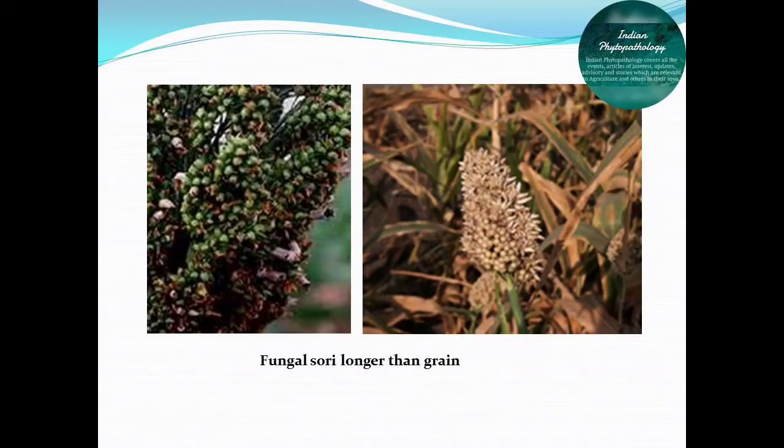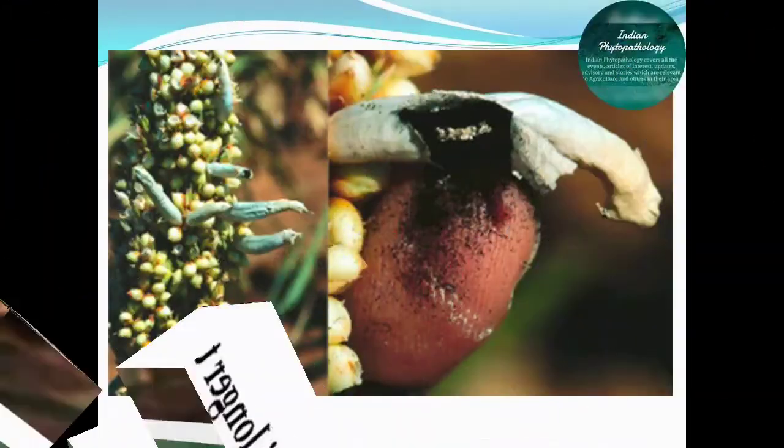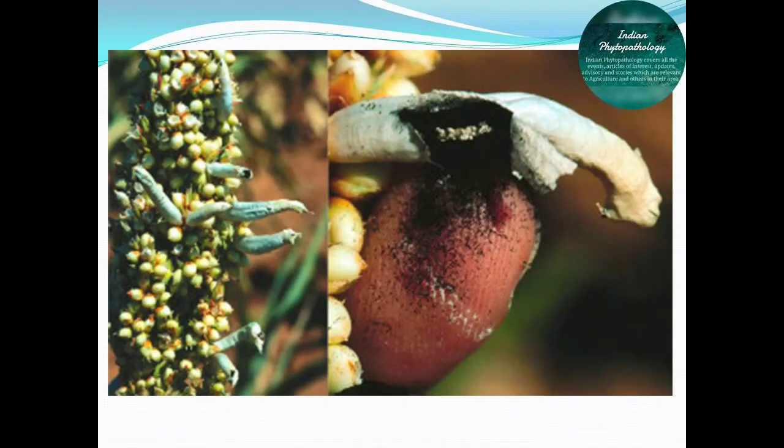That is, the sori which develop in long smut infection are much longer than the usual grains. The sori are long, more or less cylindrical, elongated, slightly curved, longer than a normal grain, with a relatively thick, creamy brown covering membrane called the peridium. This peridium splits at the apex to release black masses of spores, that means spore balls. So this serves as an infective propagule for infection.